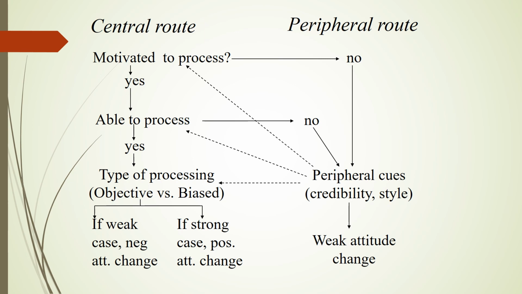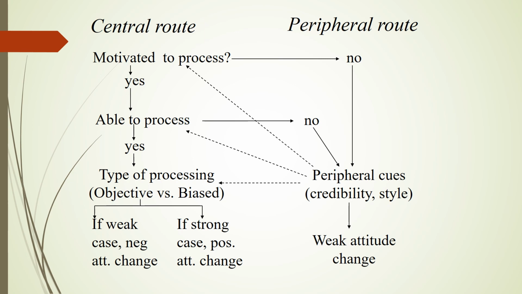It's not whether or not this theory is right. There is some support for it, but that's what the theory says. What the original theory did not do is take into account parallel processing, and that's important. These dotted lines that you see here indicate ways in which peripheral cues can actually promote central processing.